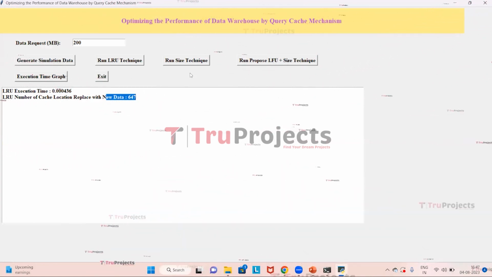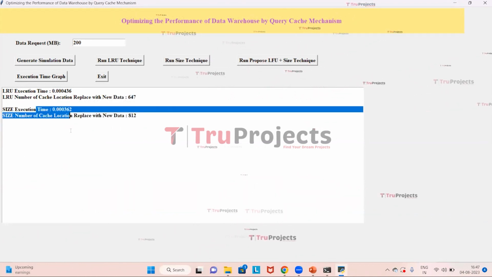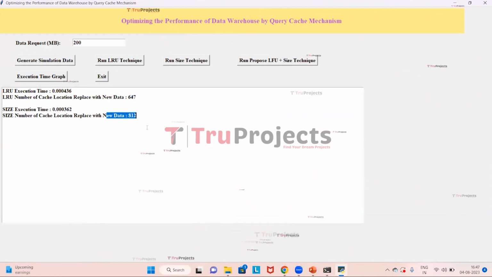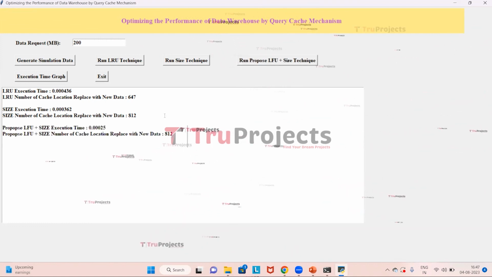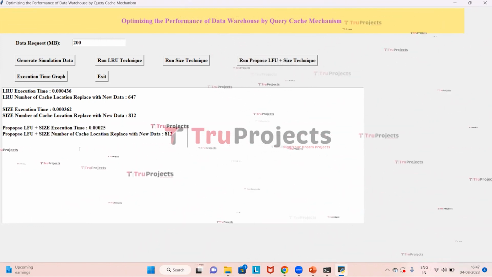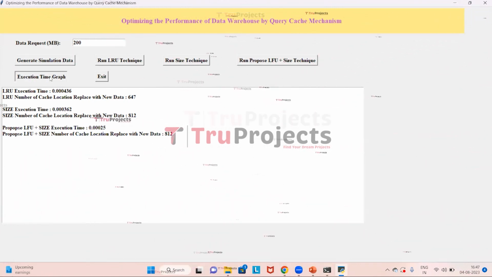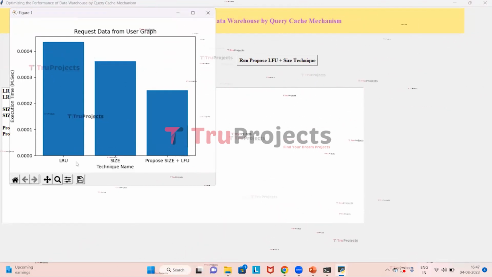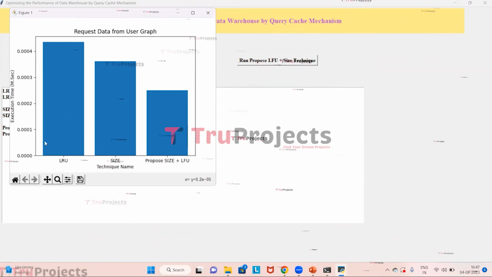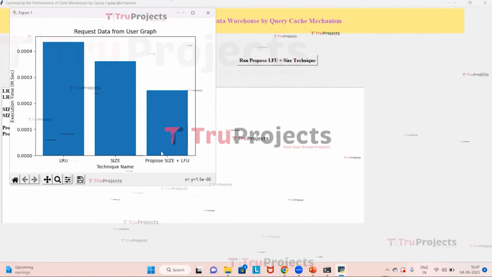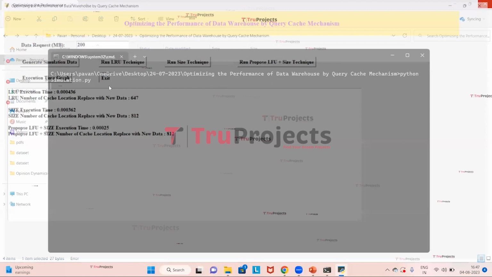Now click on the button run size technique to optimize the cache. So for this algorithm, this is the execution time and these are the new object space allocated to it. Now click on the button run propose LFU plus size technique. Here is the execution time of the proposed algorithm and this is the space allocated for new objects. Now click on the button execution time graph. Here x-axis represents the technique names and y-axis represents time, and in all techniques proposed LFU with size has executed in less time. So close this, exit the graphical user interface.